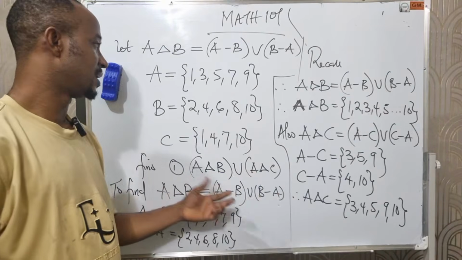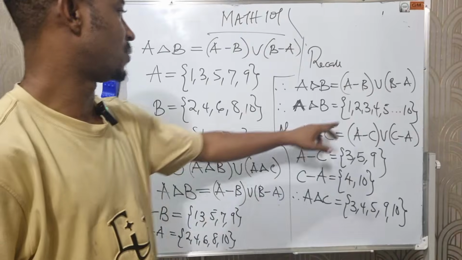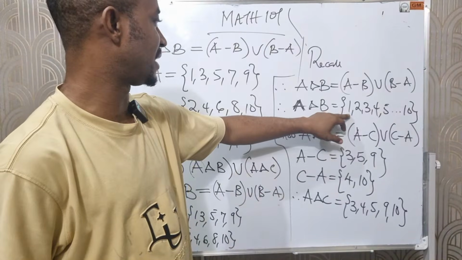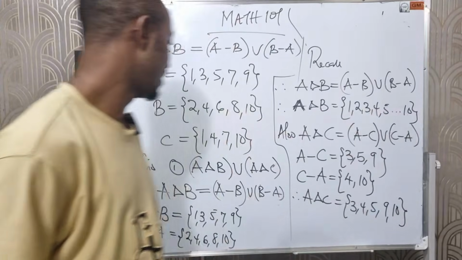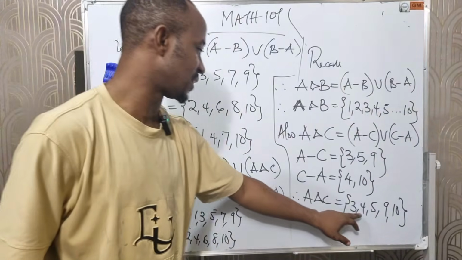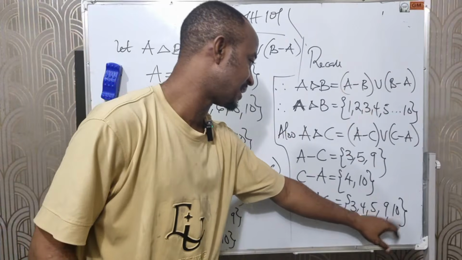So I've been able to solve for the symmetric difference between A and B, and that of A and C. Between A and B, we find out that the numbers are from 1 to 10. Between A and C is 3, 4, 5, 9, and 10.